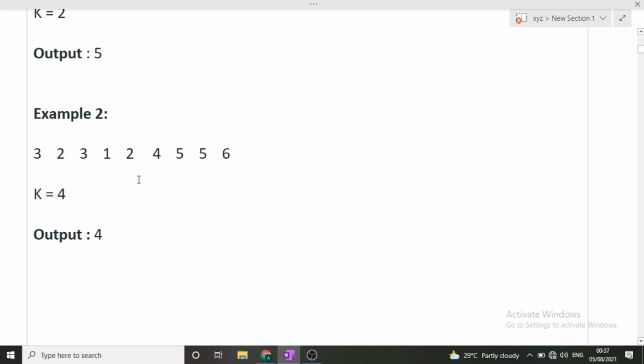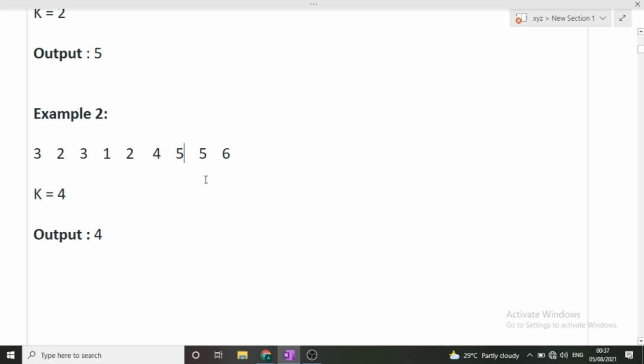So I hope you got it, that even if the numbers are repeating, they will be counted separately. 5 will be counted one time as the second largest element, and the next time as the third largest element, and the fourth largest element automatically becomes 4. So I hope you got the question as well as the examples. Now let's see the approach of this question. Guys, this question can be done in multiple ways.